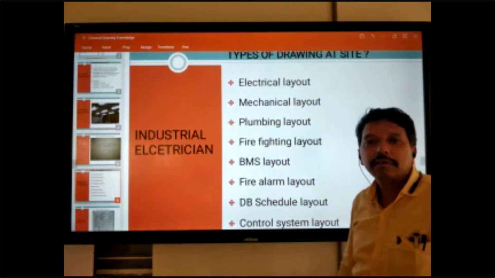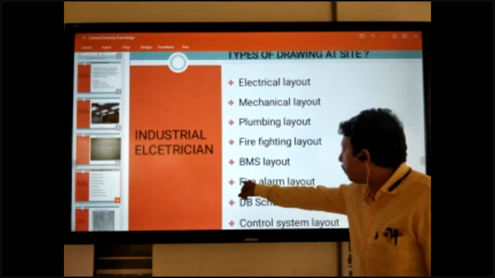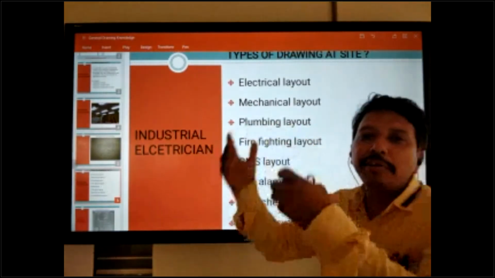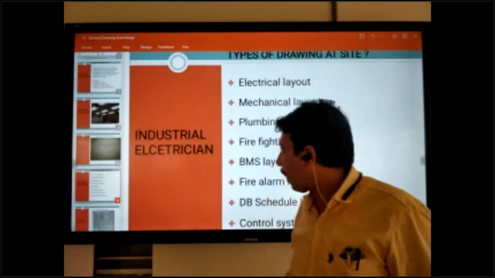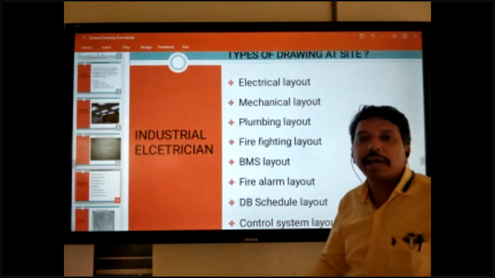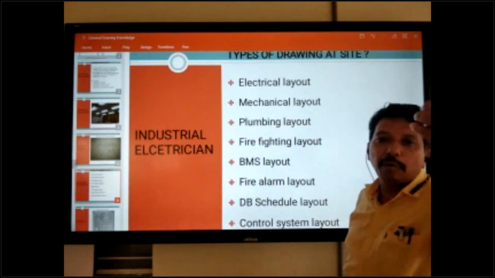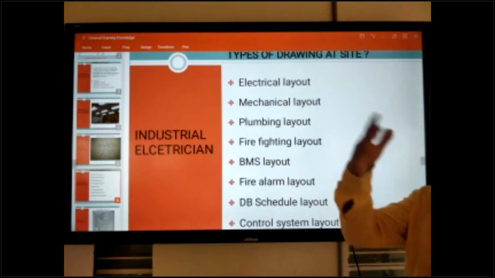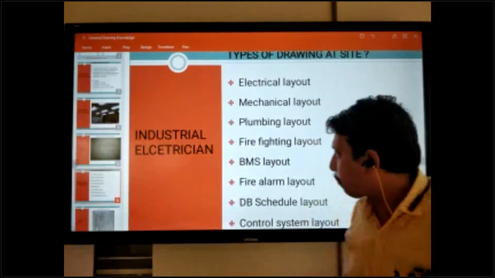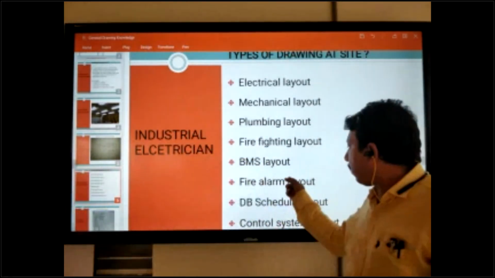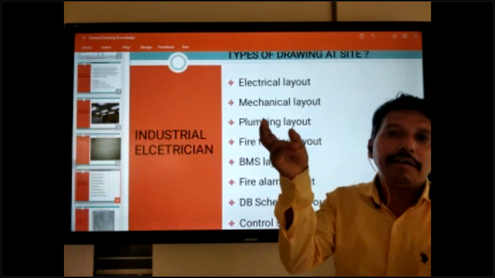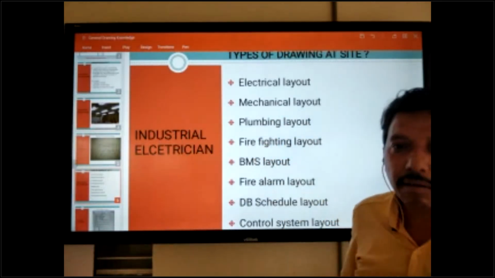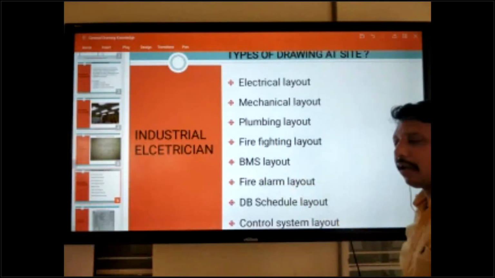Fire alarm layout is for safety purposes. If any problem happens inside the building, the fire alarm system makes a sound, and you can get out of the building. A fire alarm system includes smoke detectors, heat detectors, and sounders.